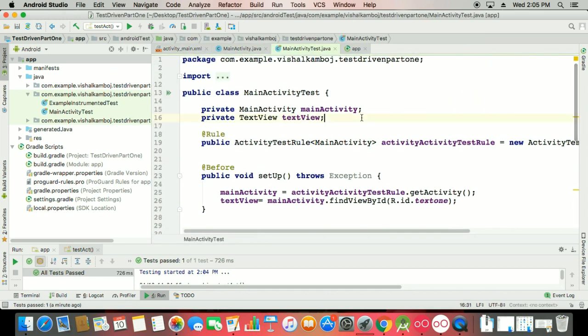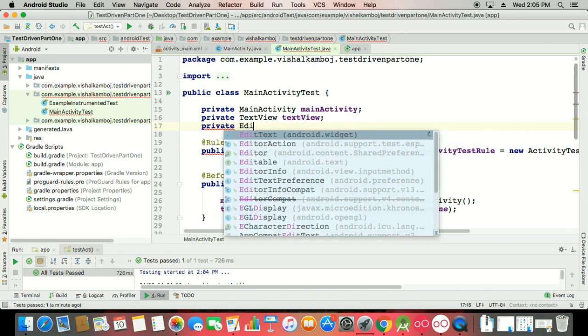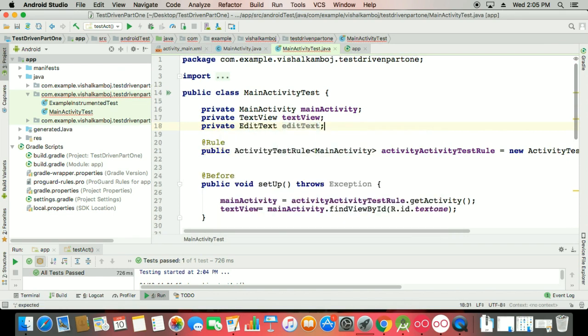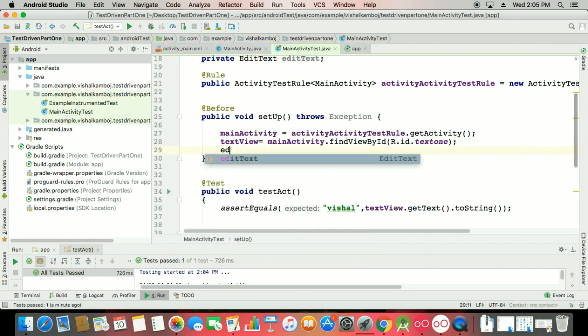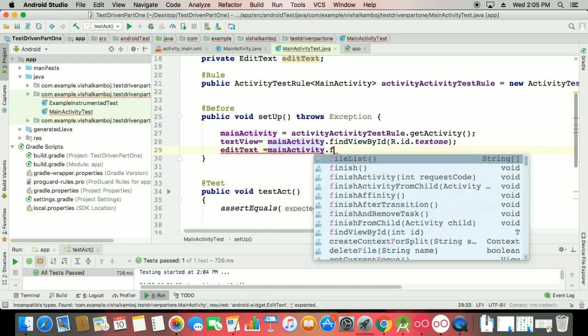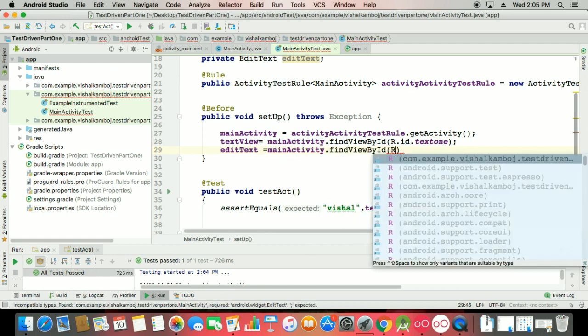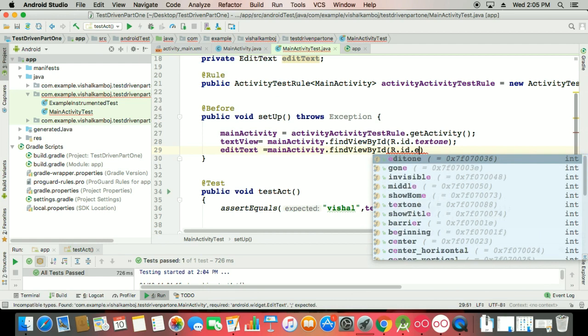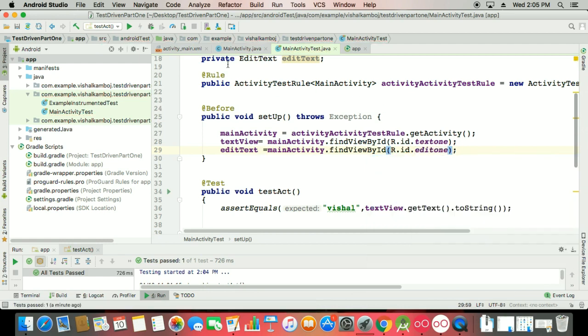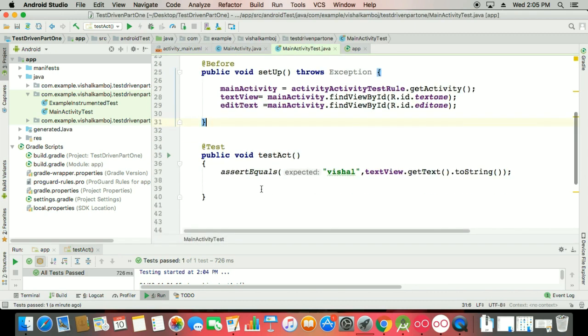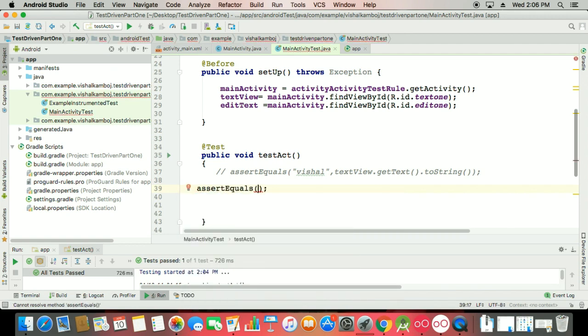Okay, so first we need a private EditText, and this is your edit text as in your main activity dot findViewById R.id.edit one. Let's cross-check it: it is edit one, yes. And I want to do some test with this. So I say, check whether this value exists or not. Here, the same thing: first we have to check whether it exists or not.